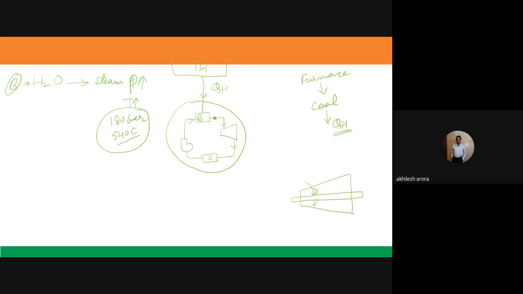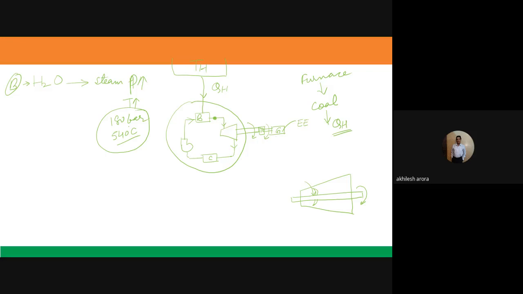Basically the shaft inside the turbine starts rotating, and this rotation of the shaft is converted into work. Here there is a coupling, and here we have a generator. Because this shaft is rotating, the generator also rotates, and we get electrical energy.